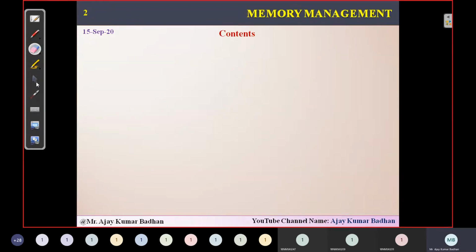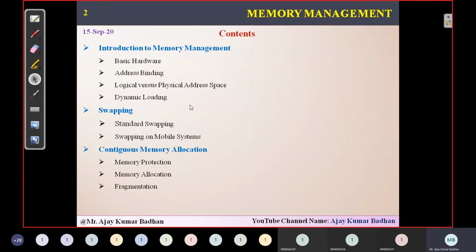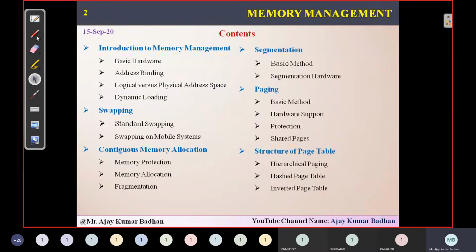If you talk about the content part, this is the overall content of your unit. First we have introduction to memory management. In this we will be discussing the basic requirements for memory management. In order to manage this memory, what are the basic requirements we need? That is nothing but the basic hardware, because we are talking about memory. The memory is a physical device, right, where we will be storing the information. That comes under your basic hardware.